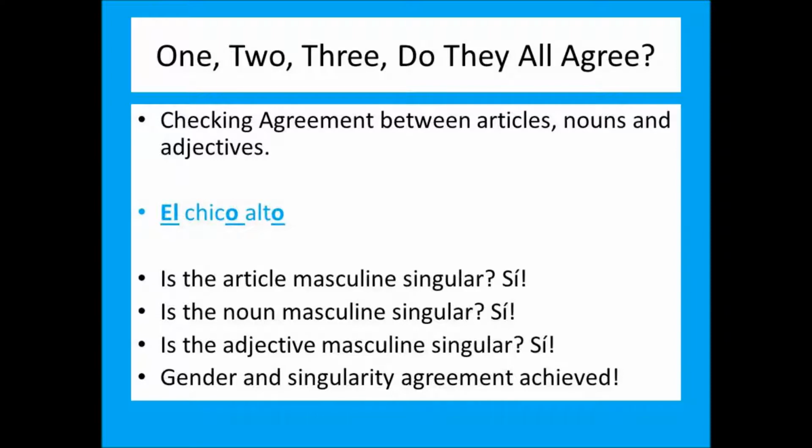Okay, now we're gonna add an adjective. Is the article masculine singular? Is the noun masculine singular? Is the adjective masculine singular? It's all masculine singular, so it agrees. It's grammatically correct. El chico alto.